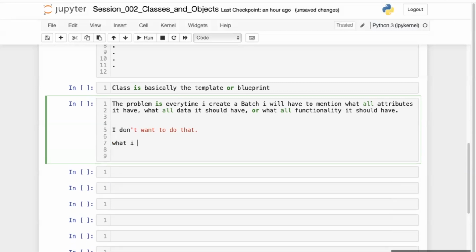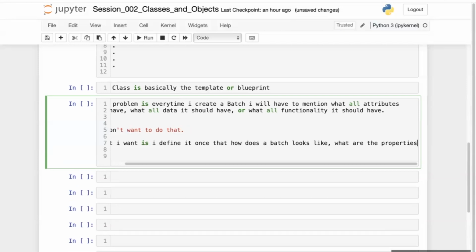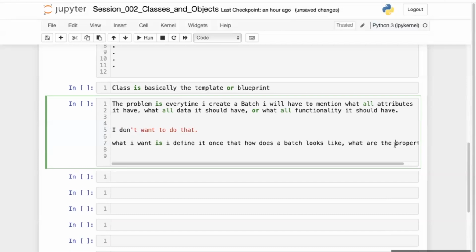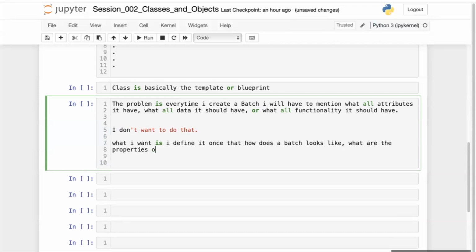What I want is to define it once: how does a batch look like, what are the properties of a batch, what are the functionalities of a batch.